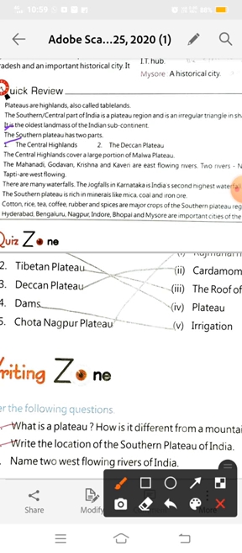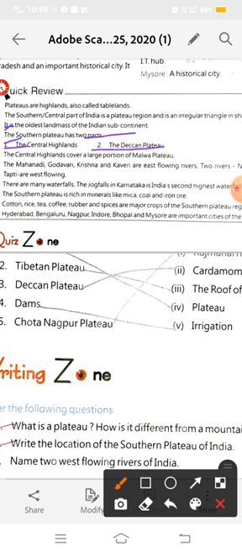Now the Southern Plateau has two parts. As you know, our plateau region is divided into two parts: first the Central Highlands, and second the Deccan Plateau. The central part of India is known as the Central Highlands, and in the south of the Central Highlands, the remaining plateau region is known as the Deccan Plateau.